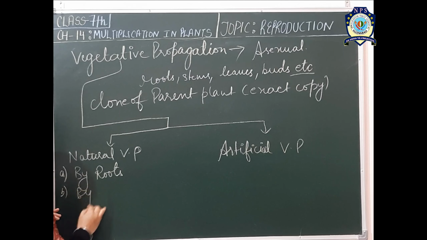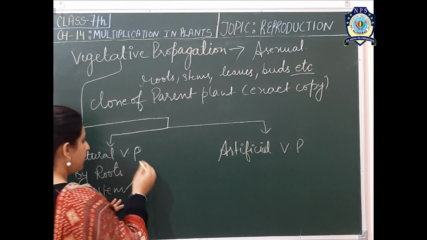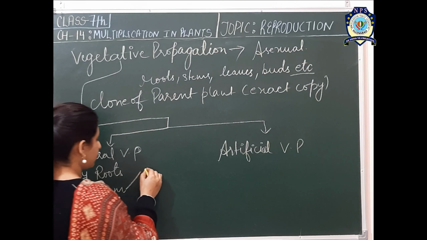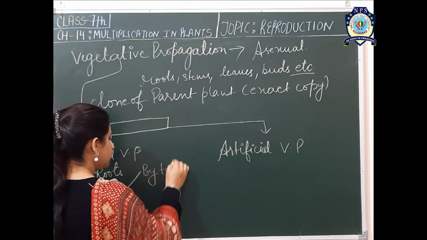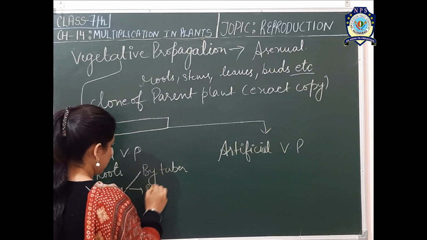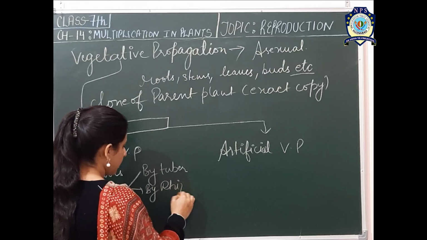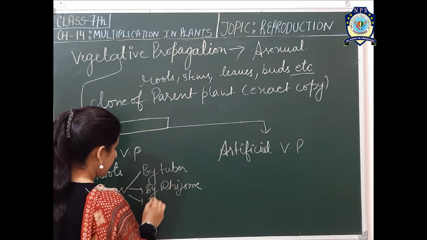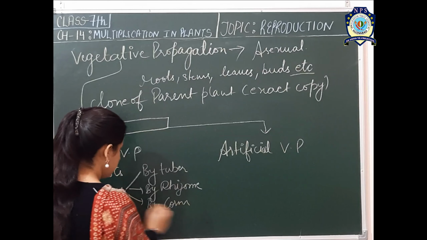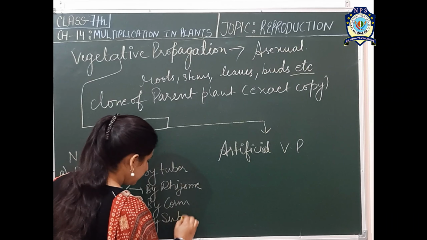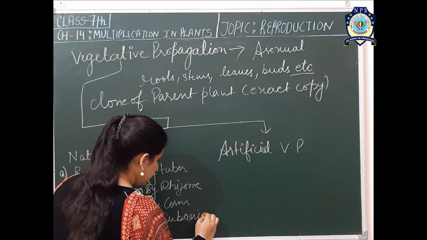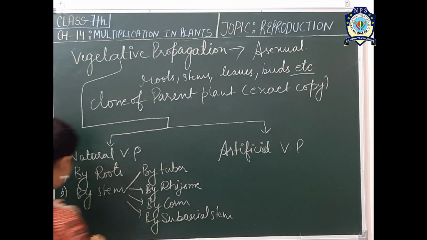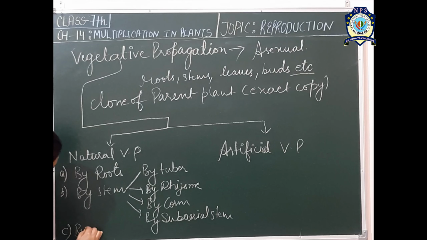Second is by underground stem. And in underground stem, different processes are there: by tuber, by rhizome, by corm, by subaerial stem, and the third one is by leaves, or you can say adventitious buds present on the leaves.